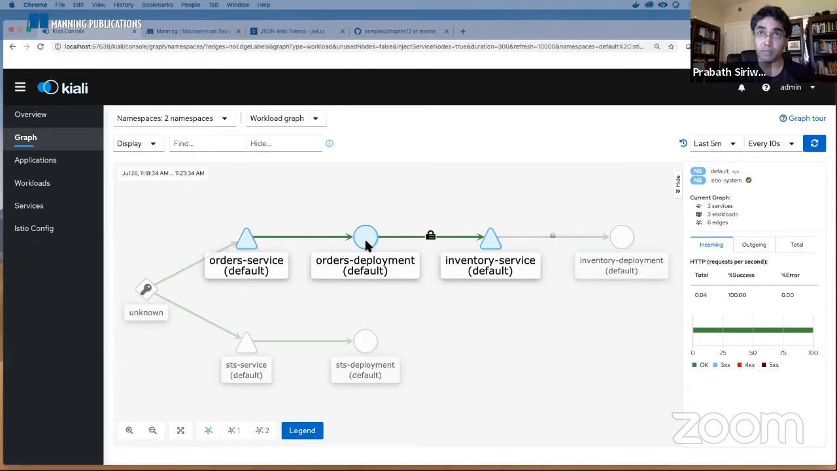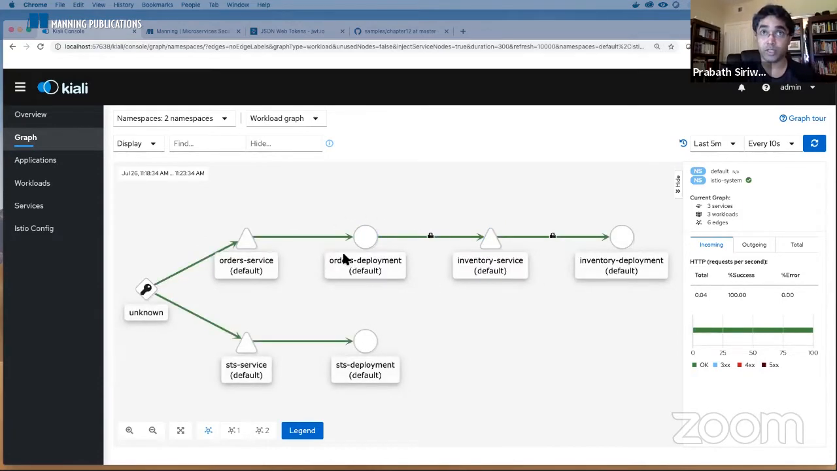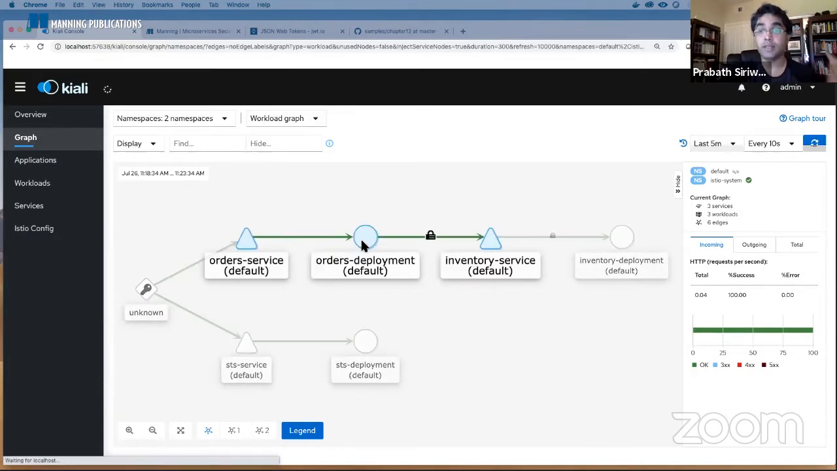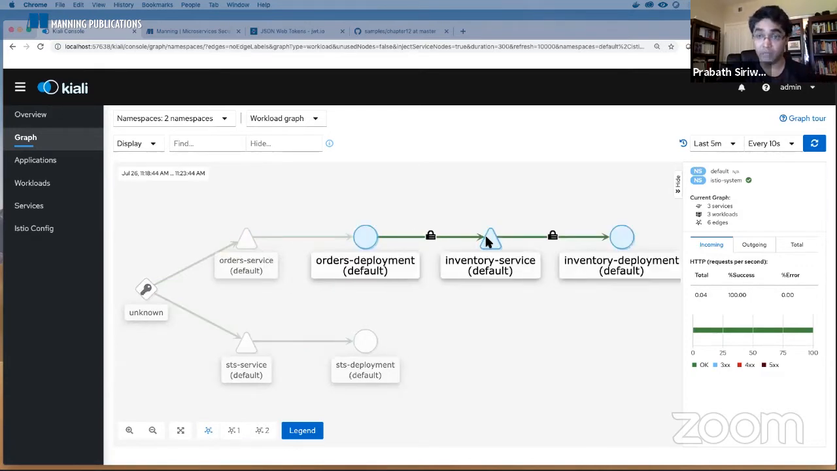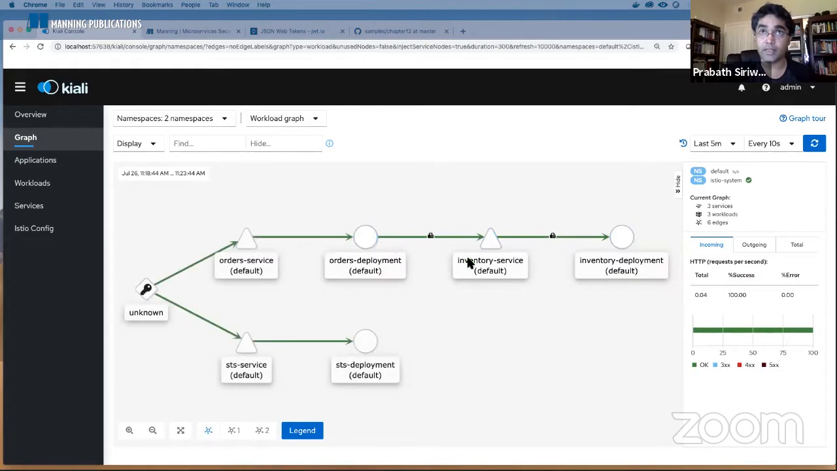When order processing microservice talks to the inventory microservice, it will also go through the Istio service proxy of the orders deployment. Then it will make sure the communication with the inventory service happens over MTLS, right? This is done by Istio out of the box. So that's a feature Istio 1.5 introduced. Auto MTLS is now enabled in your Istio deployment. You don't need to do anything. It's enabled out of the box.